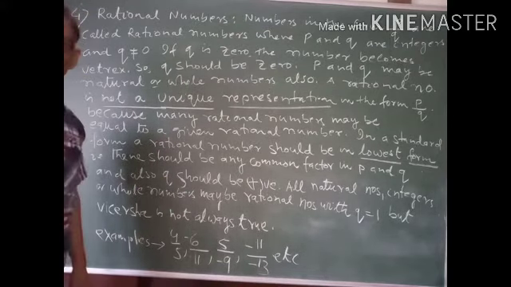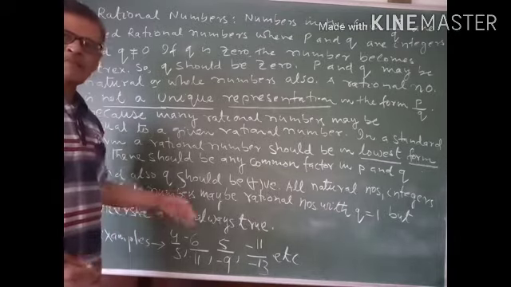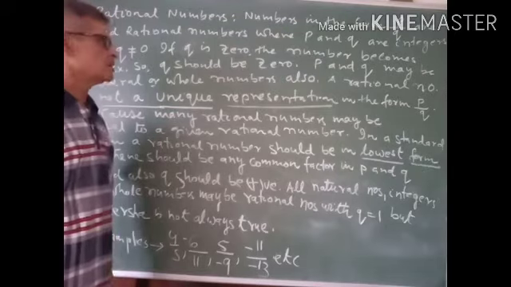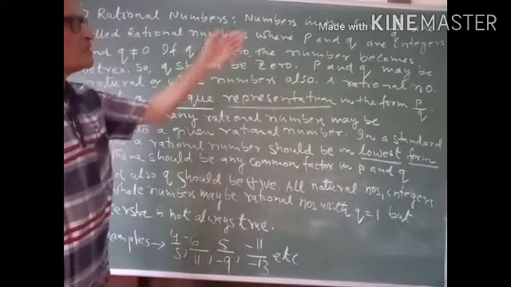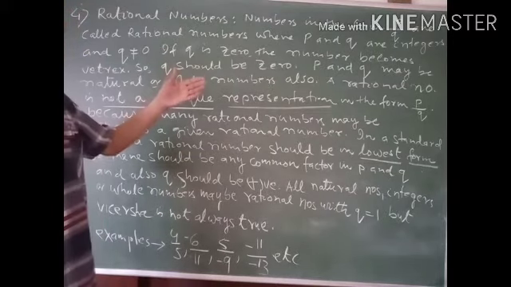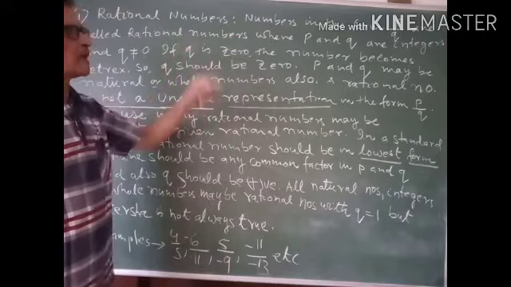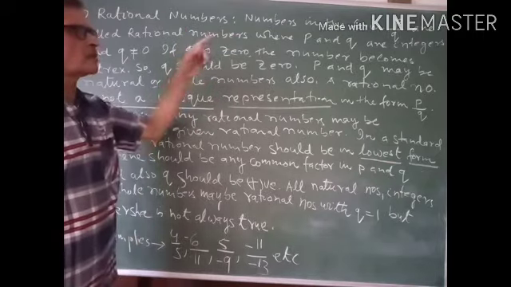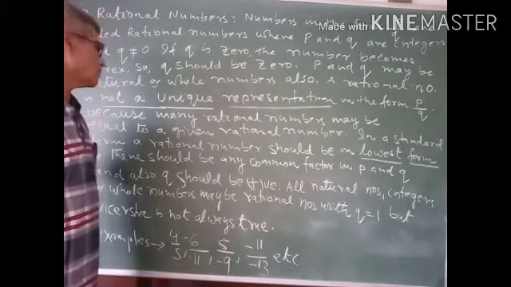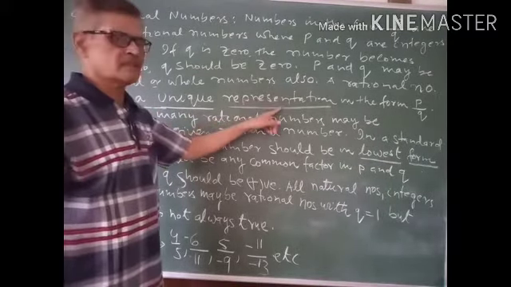You know very well that there are many equivalent rational numbers for a given number. Similarly, any number which is in the form of p by q, we can write many equivalent fractions, many equivalent numbers to the given number. So this is not unique in representation.